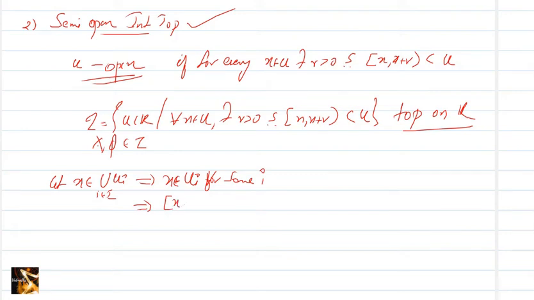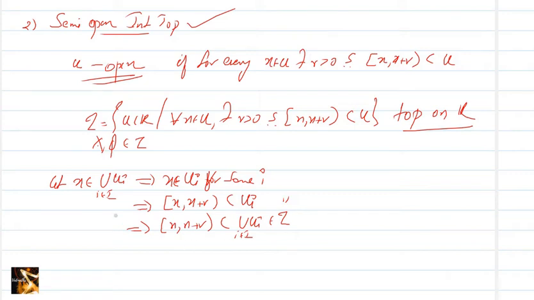There exists r such that [x, x plus r) is contained in Ui for this i, which gives [x, x plus r) contained in the union of Ui, where i in I. But this belongs to tau.